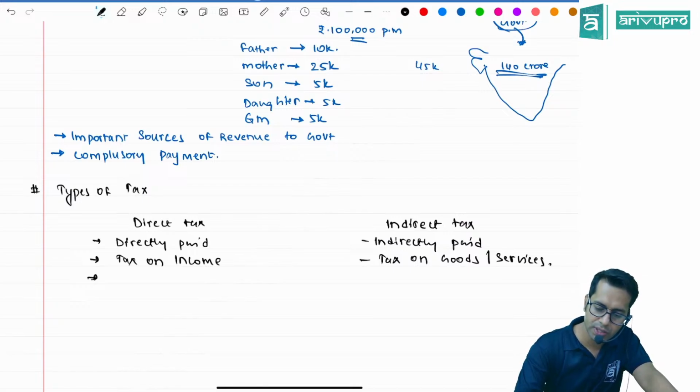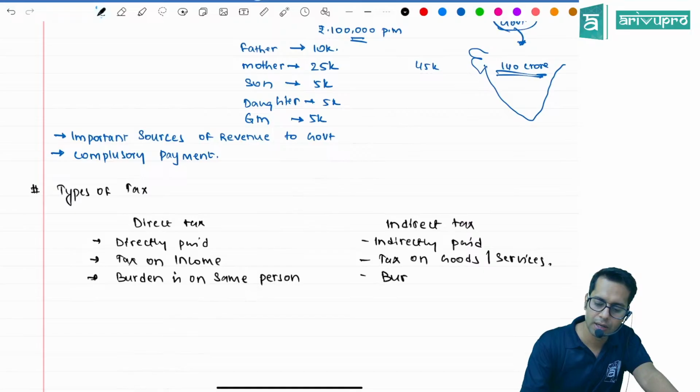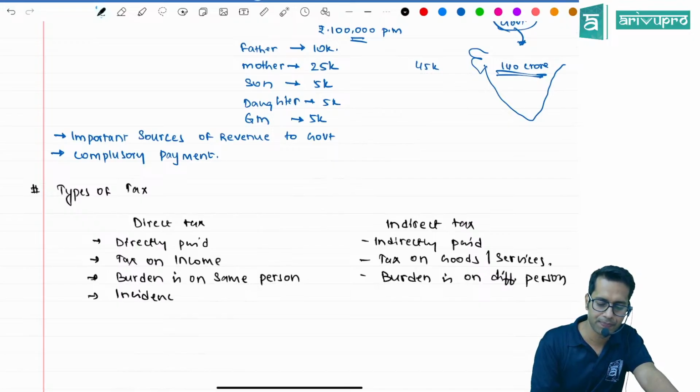Then direct tax, you said, the burden is on the same person. Here the burden is on a different person. I can also call it here the incidence and impact.